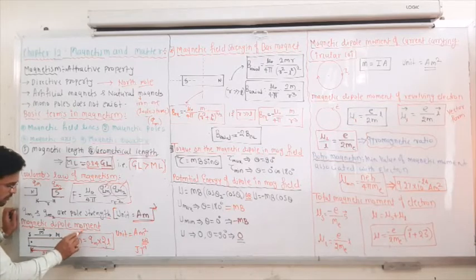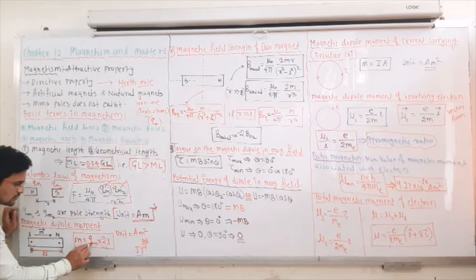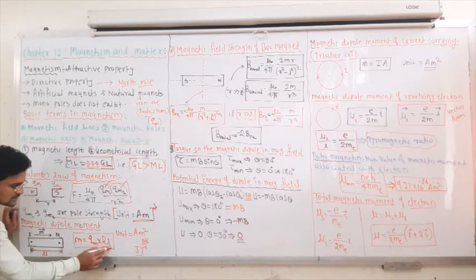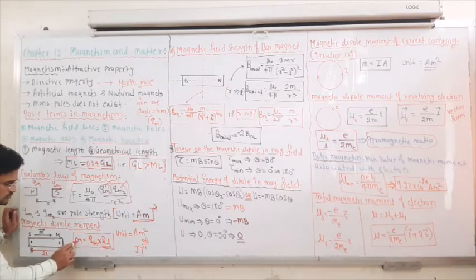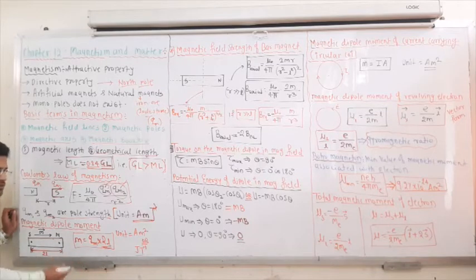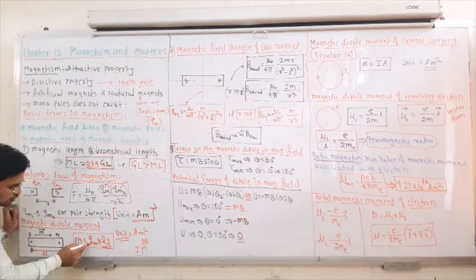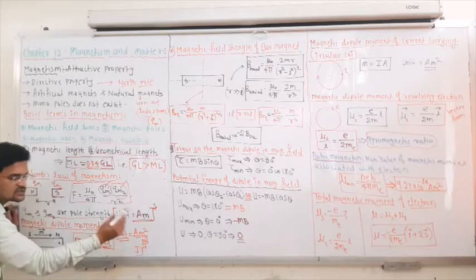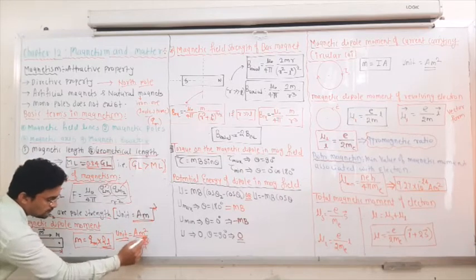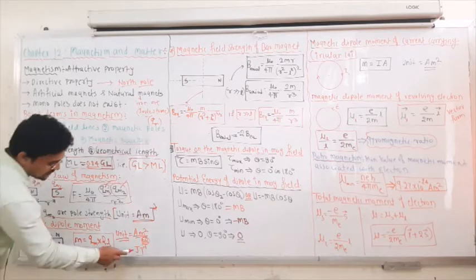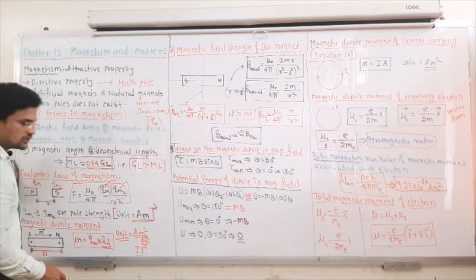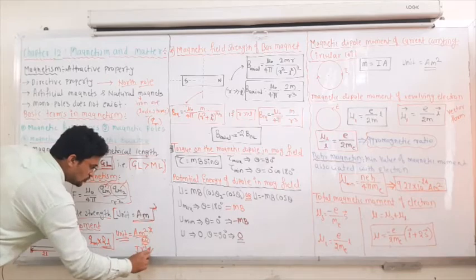Then the magnetic dipole moment m is equal to the strength of either pole multiplied by the distance between them, 2l. So it is nothing but m is equal to 2ql, same as the electrical dipole. Now the unit: qm is measured in ampere meter and length is measured in meter, so it becomes ampere meter square. It has another unit, that is joule per Tesla. So remember these two units.